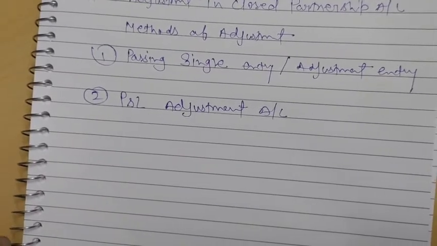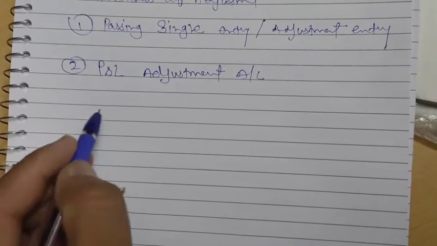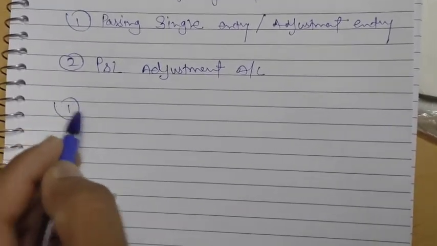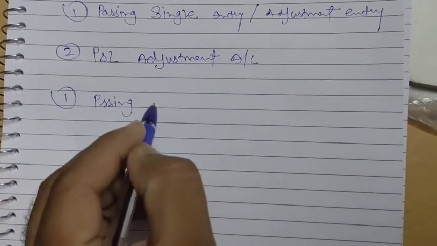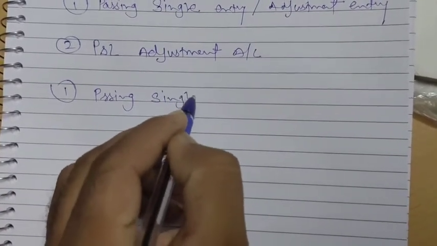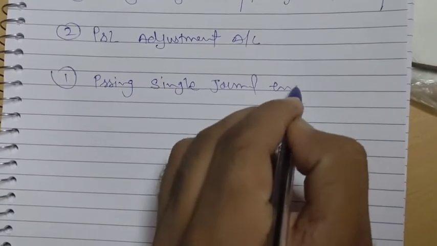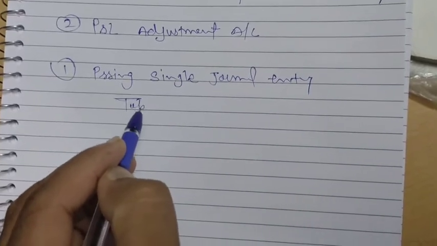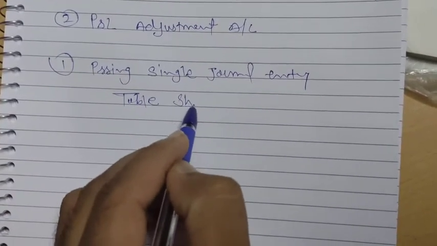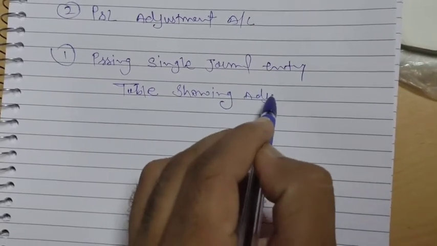Okay, so today we study the first method, passing a single journal entry or a table showing adjustment.